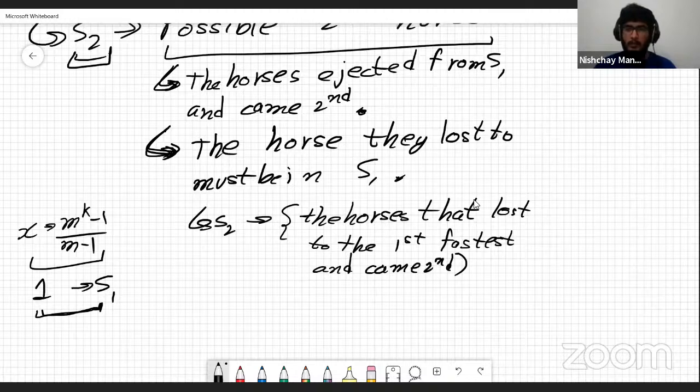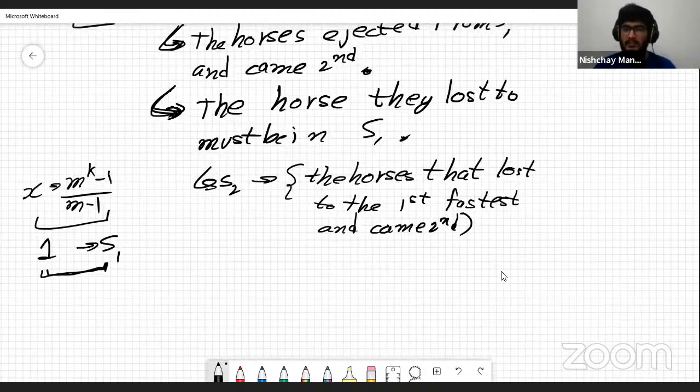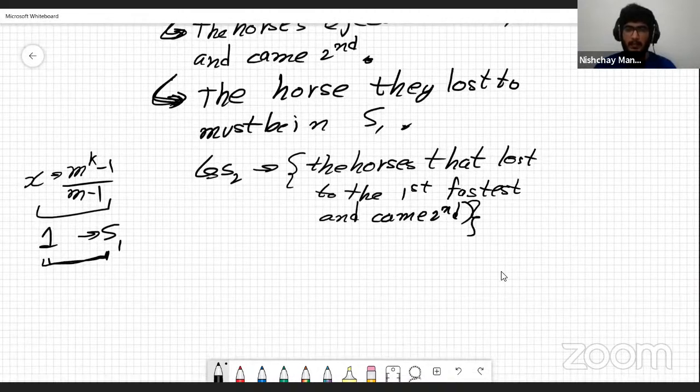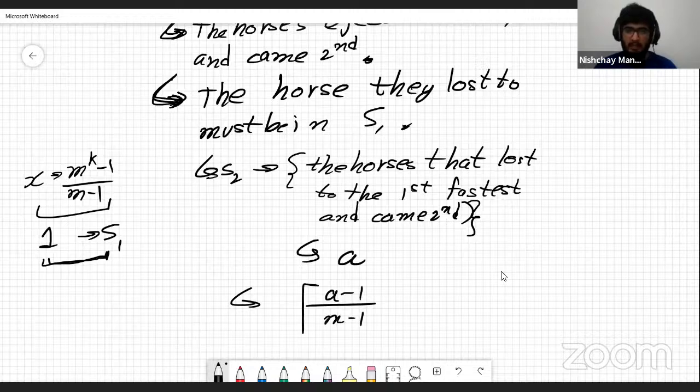Let's say the size of this set is A. Then how many races are required to reduce this set to 1? It's very similar to what we did in the first case. We are just going to do the ceiling of (A - 1)/(M - 1). So we want to minimize A.